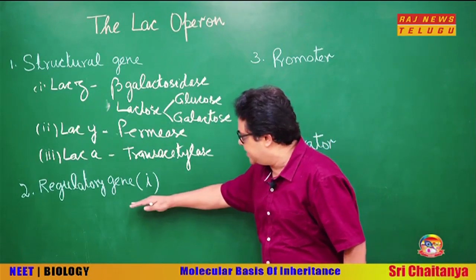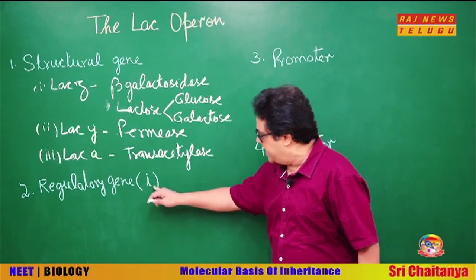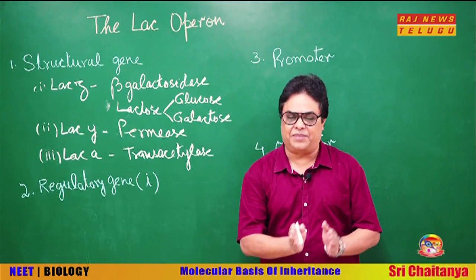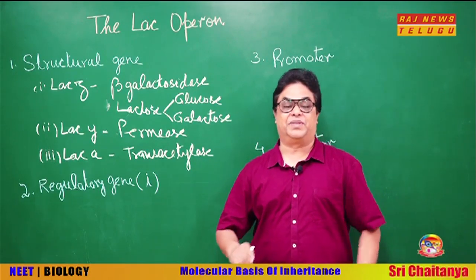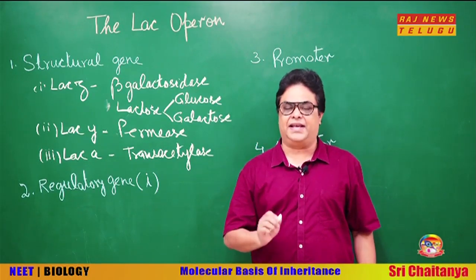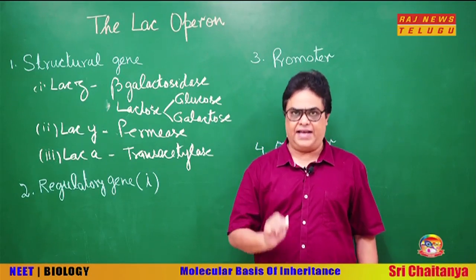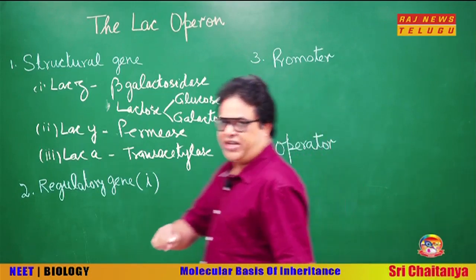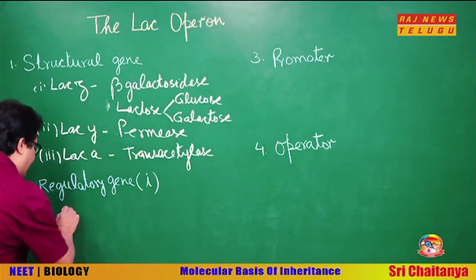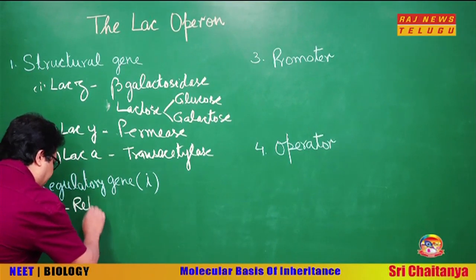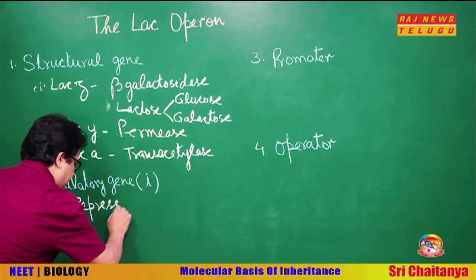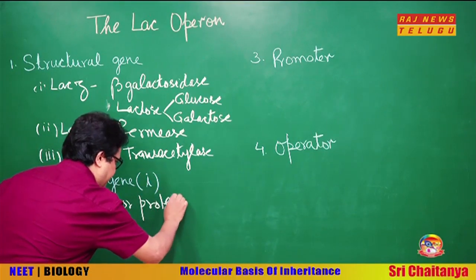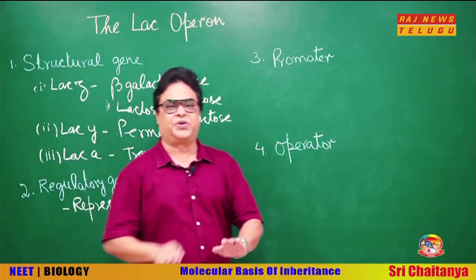Okay. Next, regulatory gene, and here you can see I have written I. Remember, I can also represent inducer, I can also represent inhibitor. So, here I is representing inhibitor. Why? Because this regulatory gene I codes for a repressor protein, and you know repress means to disallow someone to do his work.